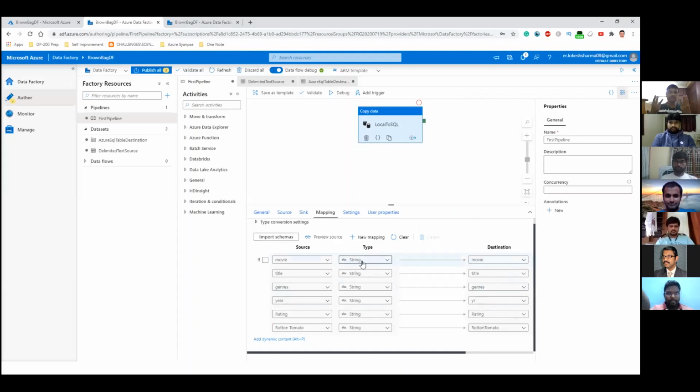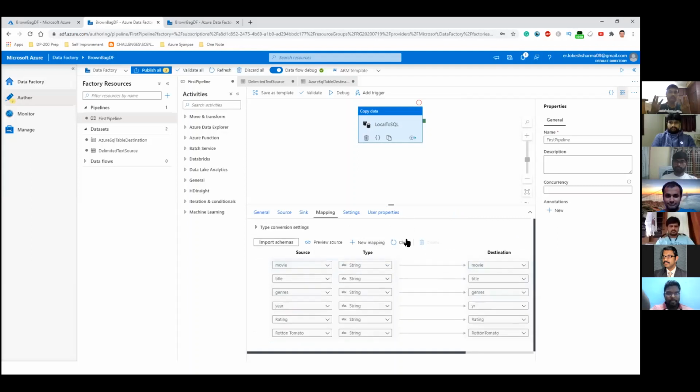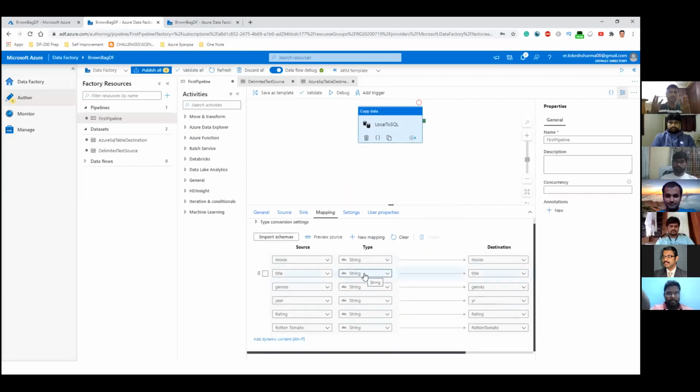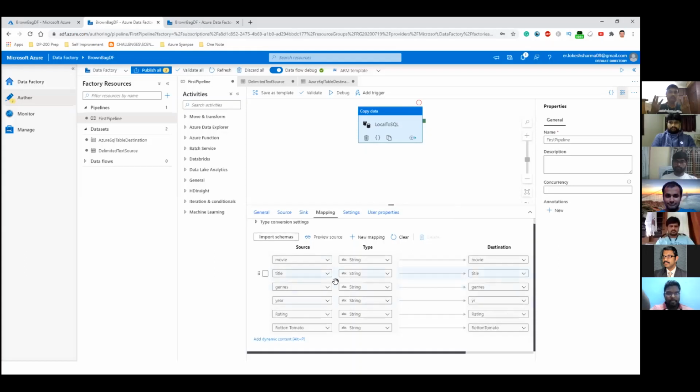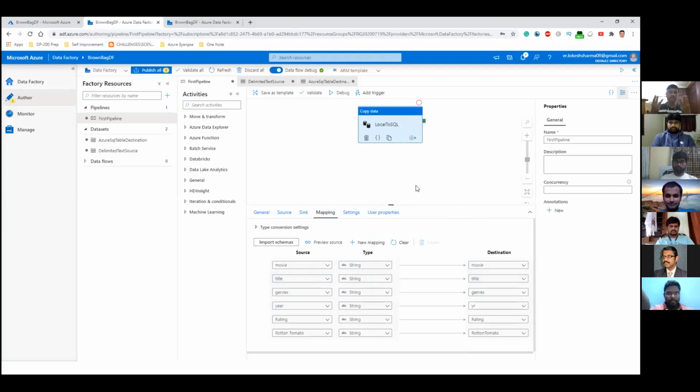And you can see you can change the data types as well. So it's entirely up to you. For example, I'm just giving you one example. If there is a requirement that a date time column is coming and you want to retain its data type, then you can specify that data type here. So the mapping is done.